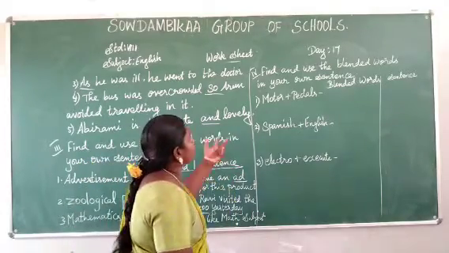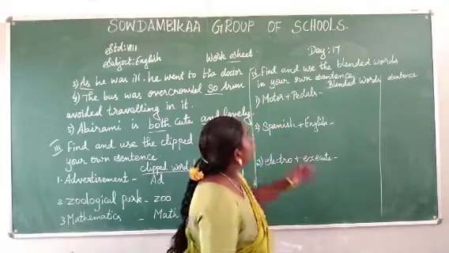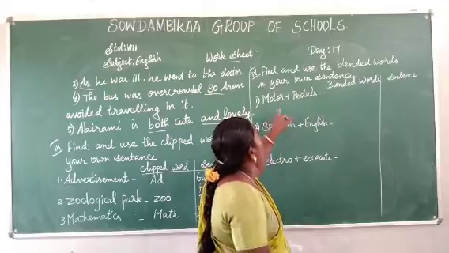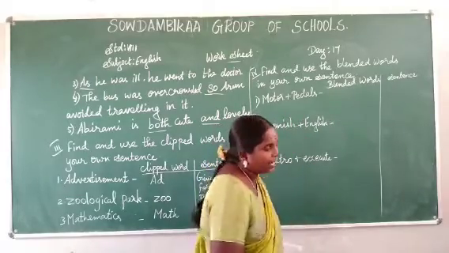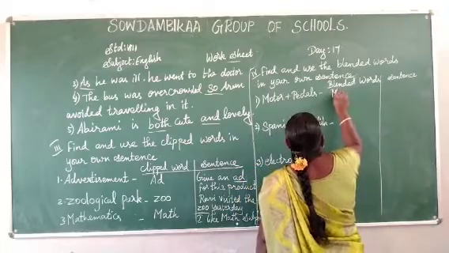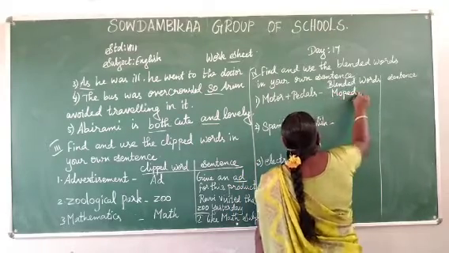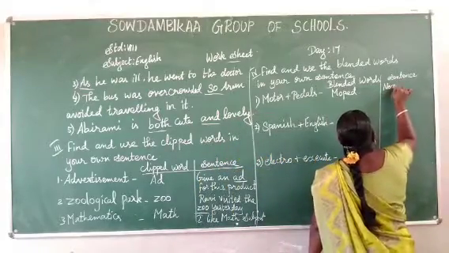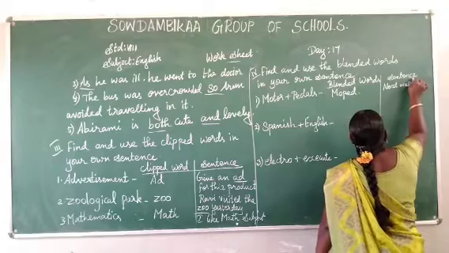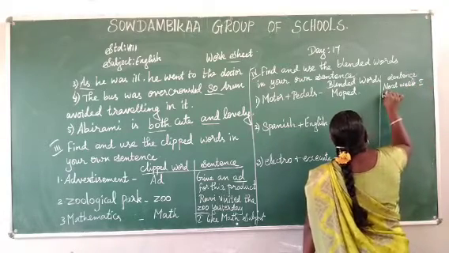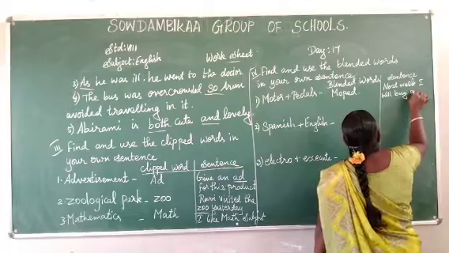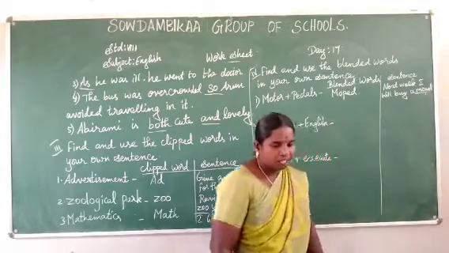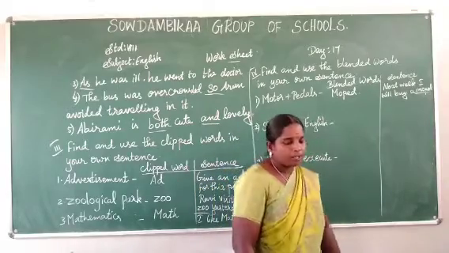Okay. Next we go to the blended words. Find and use the blended word in your own sentence. Motor plus pedal. How will you write? Mo-ped. Next week, I will buy a moped. Next week, I will buy a moped.